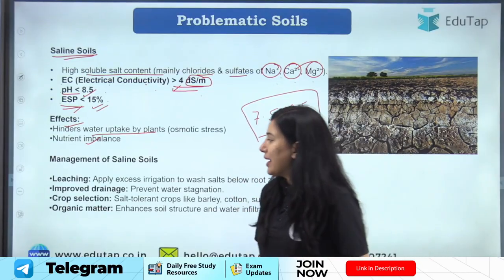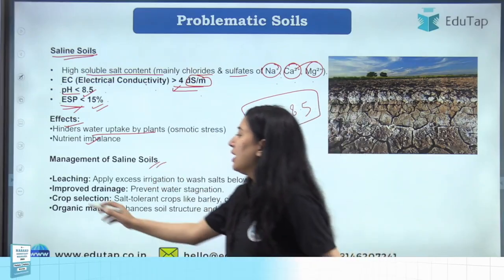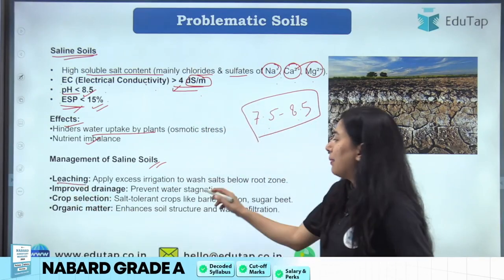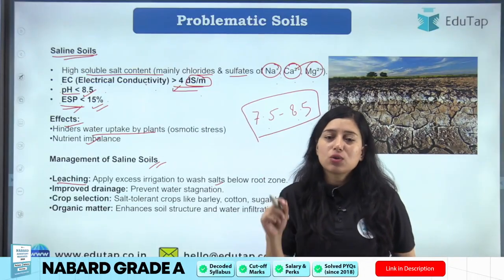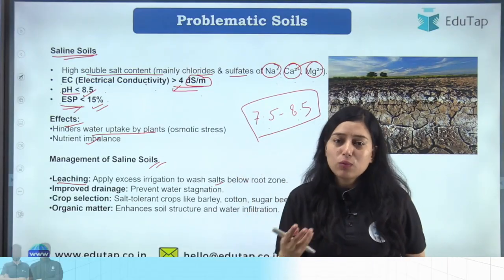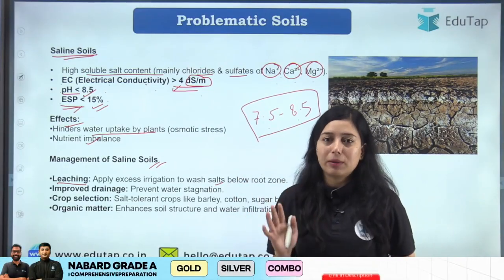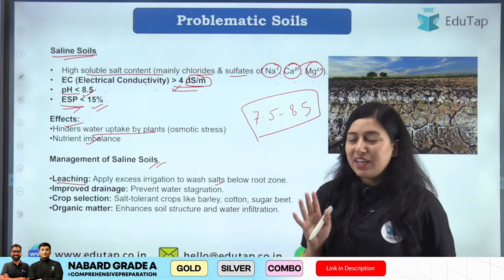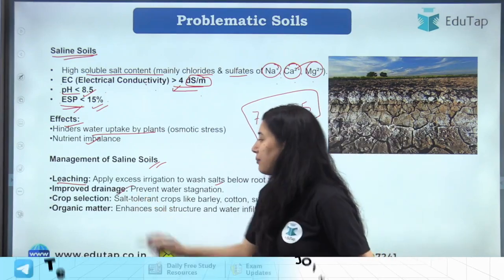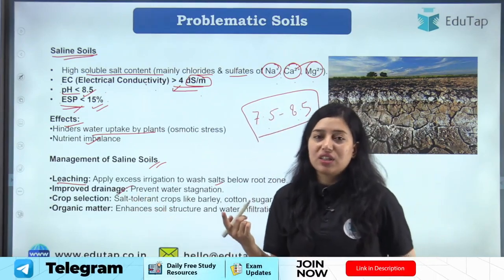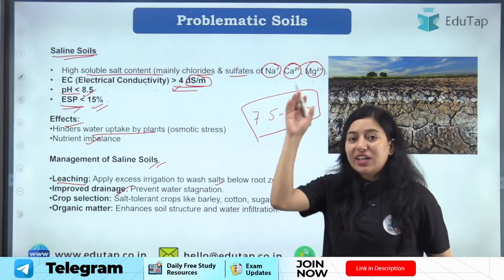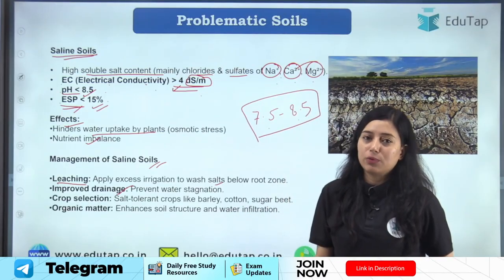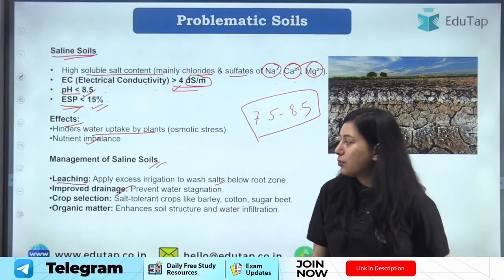So now how do we manage these saline soils? Students, we do leaching. What is leaching? We apply excess irrigation in such soil so that all the salt gets dissolved in water and is leached down the soil profile, right? So that is one management technique. Another thing is, if we can improve drainage in that soil, that will again drain excess salt from the soil profile, right? Now, how can we improve drainage?